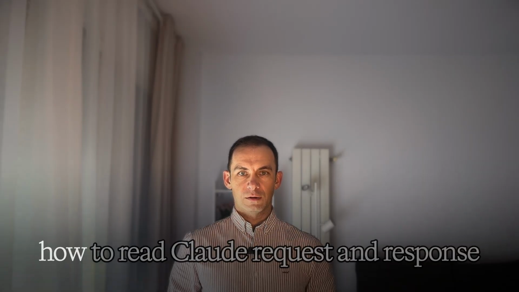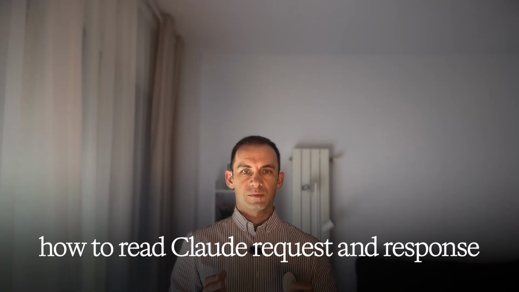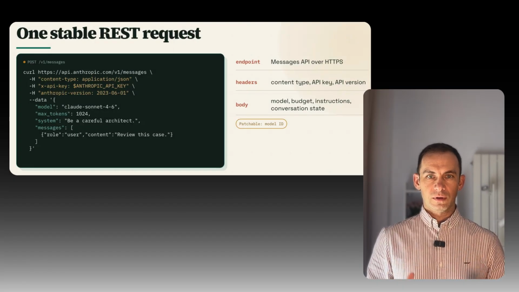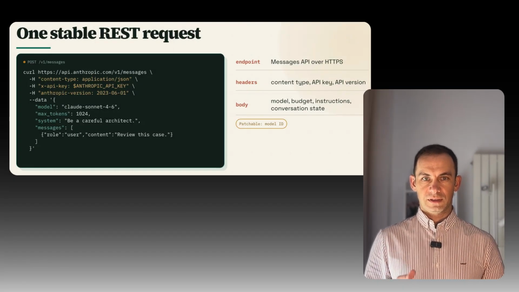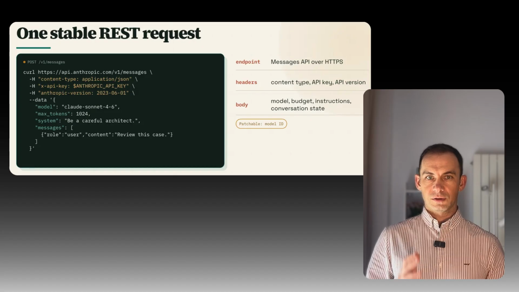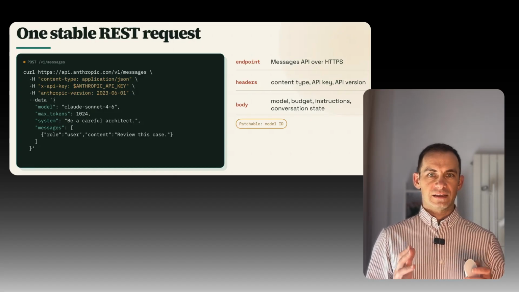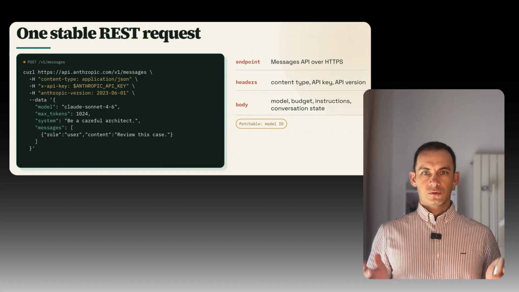So the promise of this lesson is simple. By the end, you will know how to read Claude request and response as application state, not just as text. Start with the request frame. A Claude messages API call has several important fields. It has a model, it has a token budget, it has messages, and it often has system instructions, tools, and metadata.